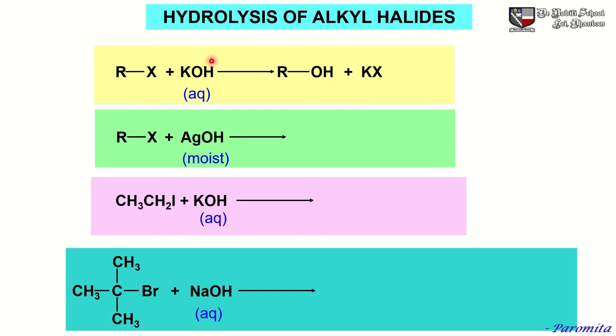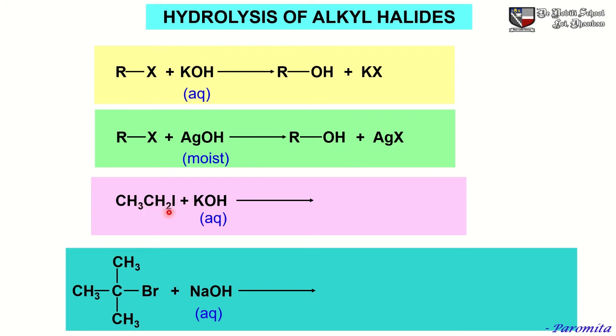Now it can be either SN1 or SN2. That will depend on the nature of the R group, polarity of the solvent, temperature, etc. Now this alkyl halide, that is RX, reacts with moist silver oxide to give us alcohol ROH plus AgX.